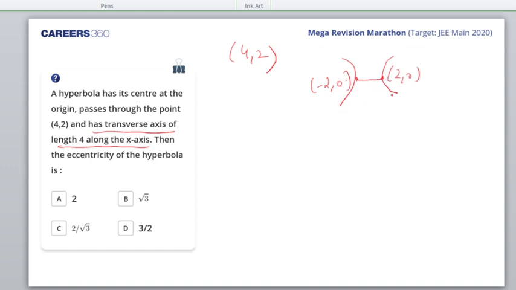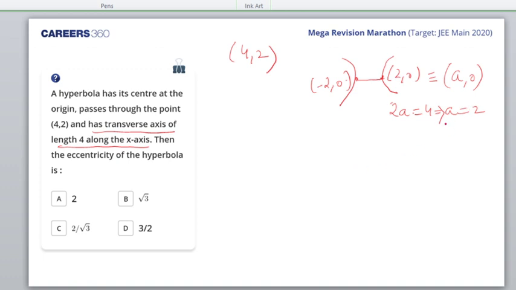So we have distance between the vertices is 2a. This is 2a itself. So 2a is 4. So this implies a is 2.